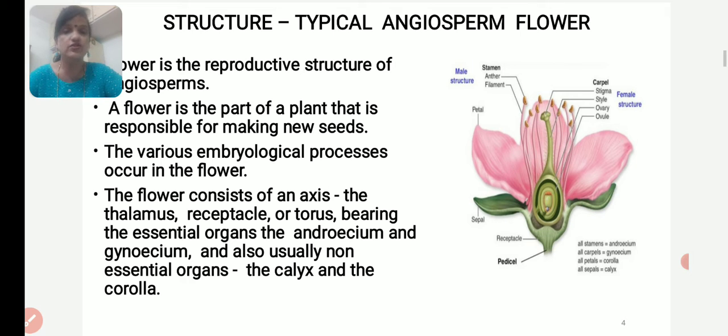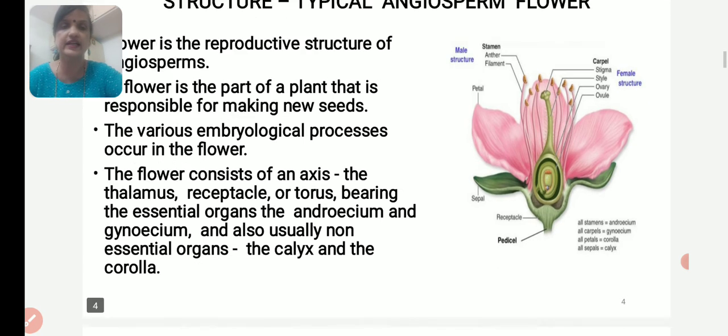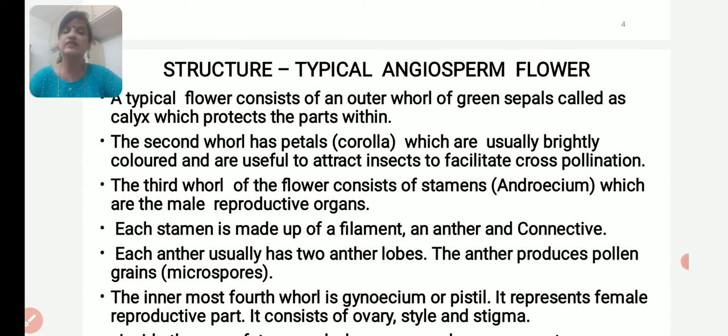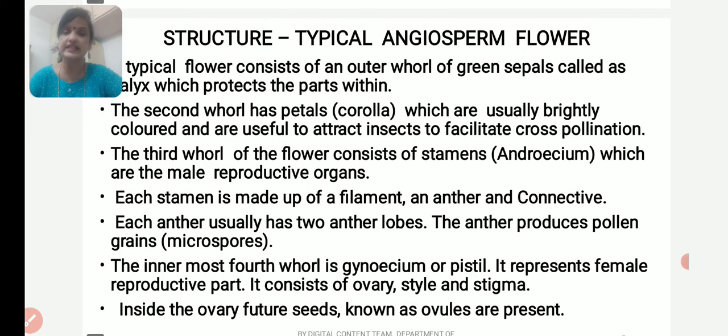The flower consists of an axis, the thalamus or receptacle, bearing the essential organs, that is androecium and gynoecium, and also non-essential organs, the calyx and corolla. A typical flower consists of an outer whorl of green sepals that is called calyx. We can see the calyx consists of units called sepals, which protect the parts within.